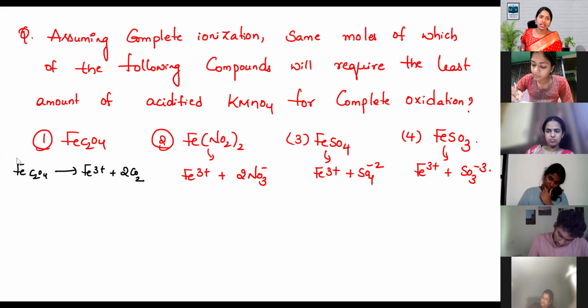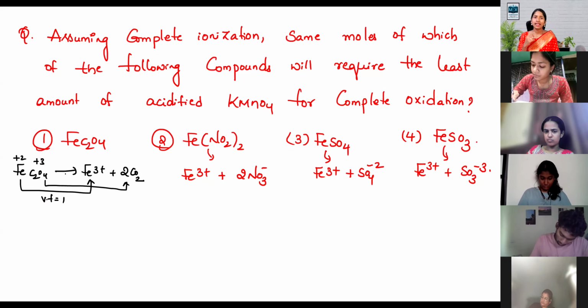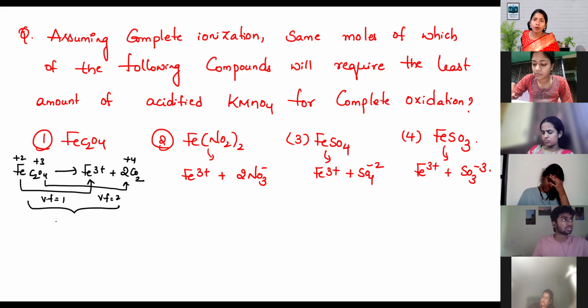Change in oxidation state here: Fe goes from +2 to +3. How much? 1. Valency factor is 1. For C2O4 2-, carbon goes from +3 to +4. What is the change in oxidation state? 1. For 2 carbon atoms, valency factor is the change in oxidation state times the number of atoms, so it is 2. So the total valency factor is 1 plus 2, total 3. 3 is the valency factor for this.